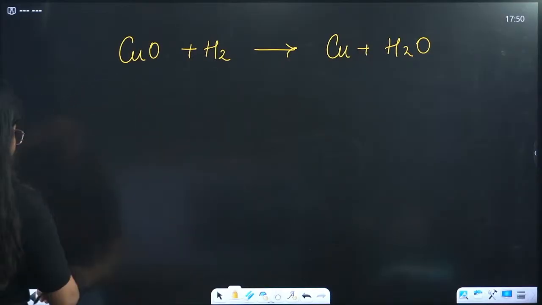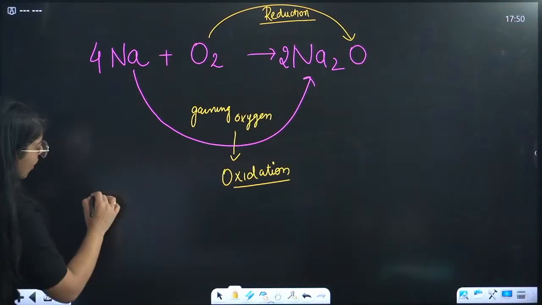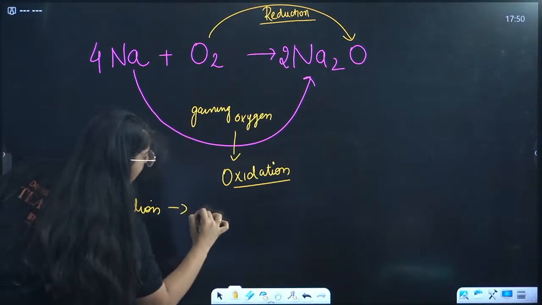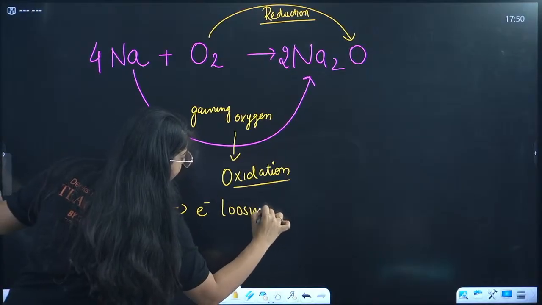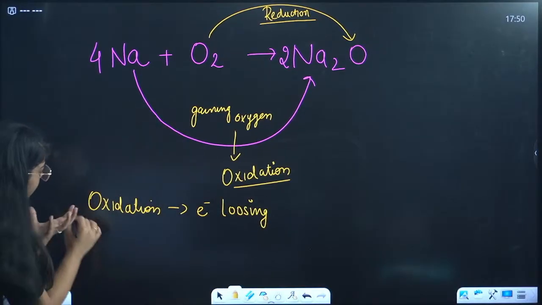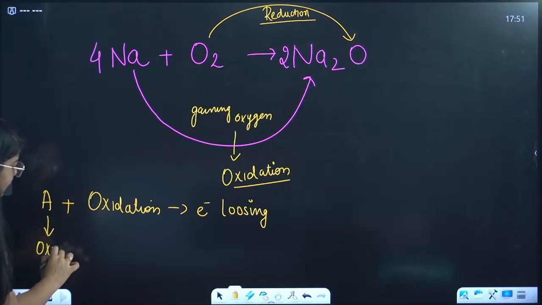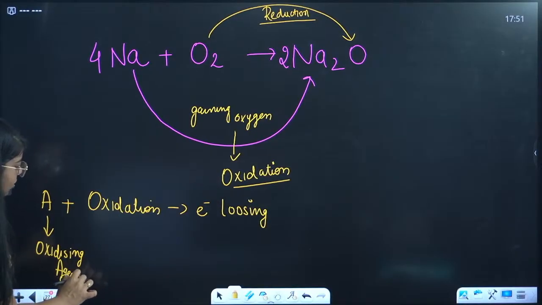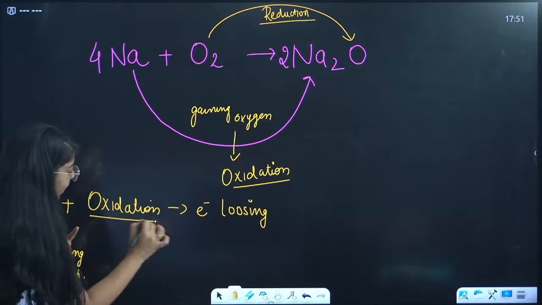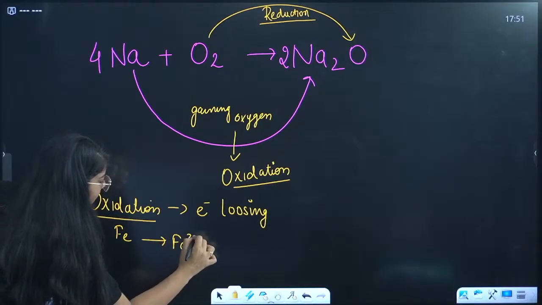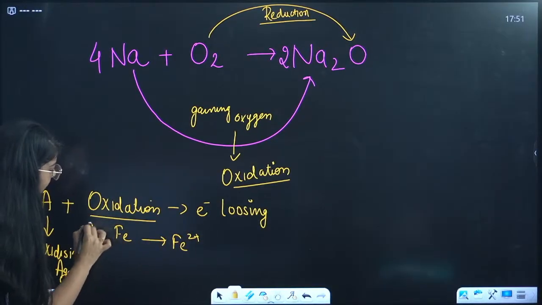Okay, see. What happens, beta, when oxidation happens? In oxidation, we know that electrons are being lost. Let's say A is our oxidizing agent. Let's say we have simply iron. It goes to Fe plus 2 with the help of a substance A, right?